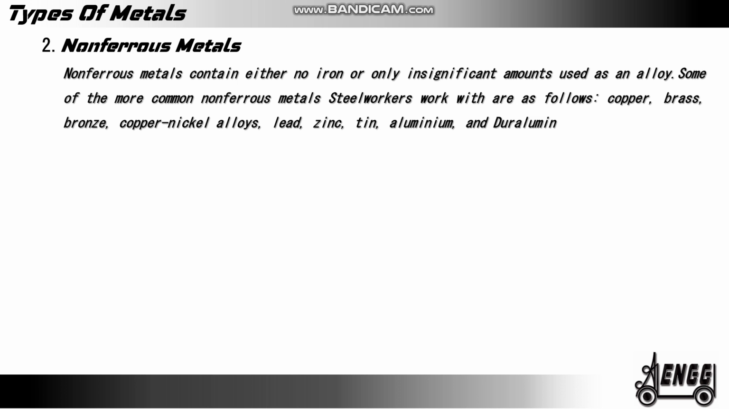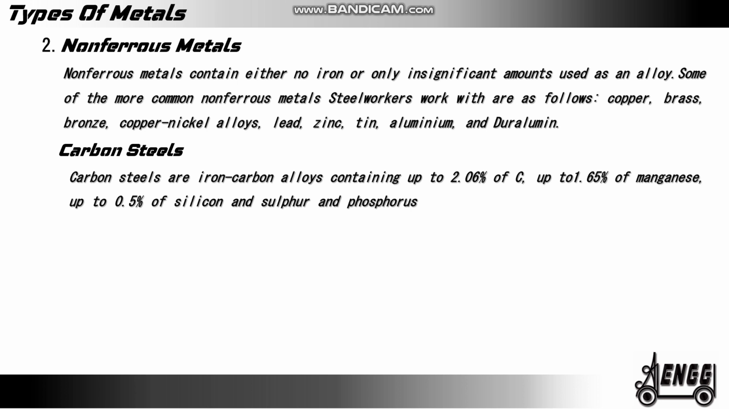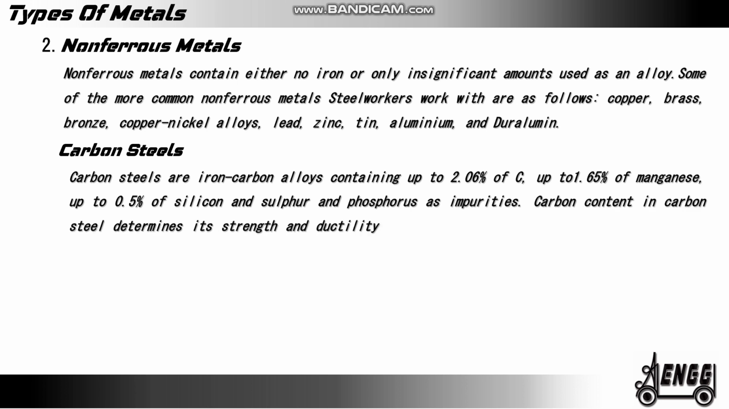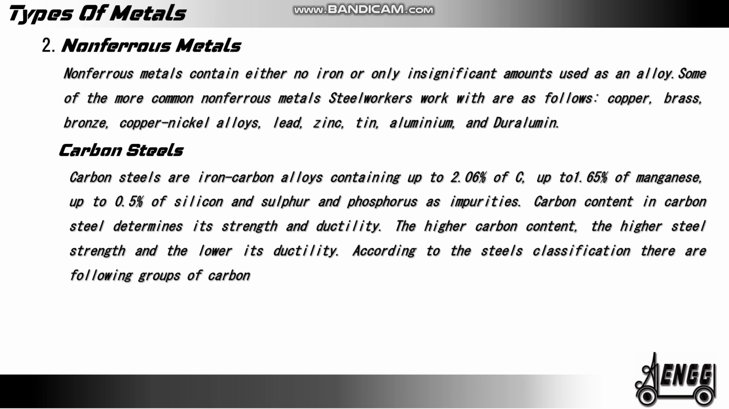Carbon steels. Carbon steels are iron-carbon alloys containing up to 2.06% carbon, up to 1.65% manganese, up to 0.5% silicon, and sulfur and phosphorus as impurities. Carbon content in carbon steels determines their strength and ductility. The higher the carbon content, the higher the steel strength, and the lower its ductility. According to the steel classification, there are the following groups of carbon steels.